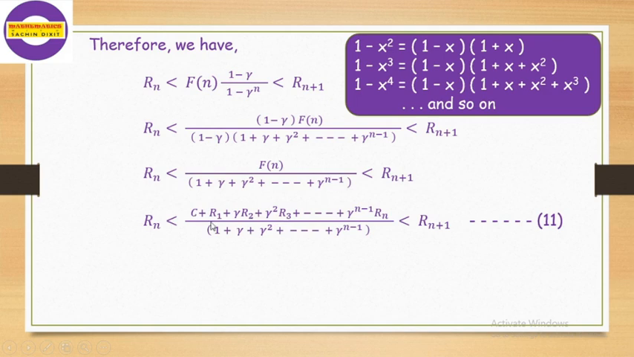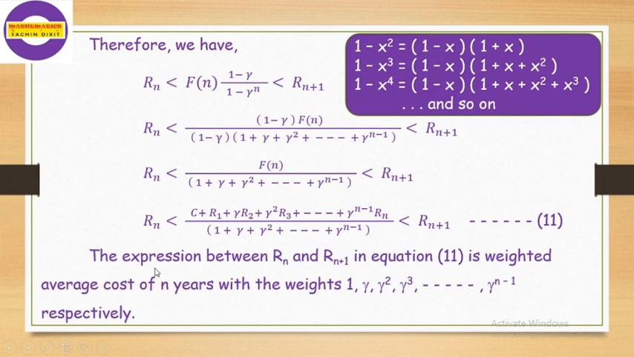This equation 11 is one of the mathematical forms of the replacement policy, which we stated previously when we stated the mathematical forms of the replacement policy. So this is equation number 11. The expression between Rn and Rn plus 1 in equation 11 is the weighted average cost of n years with the weights 1, gamma, gamma square, gamma cube up to gamma raised to n minus 1 respectively.